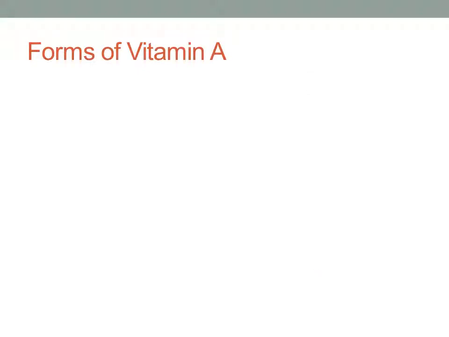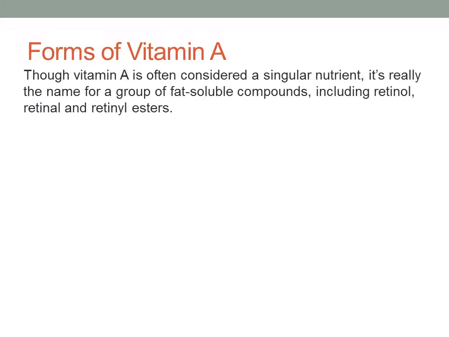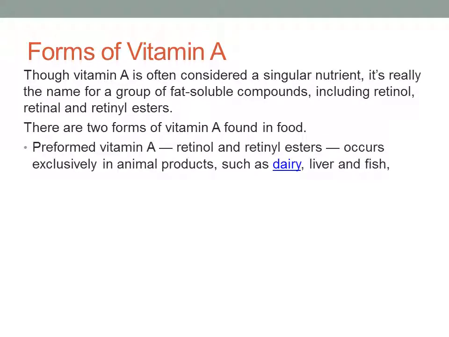Let us see the forms of vitamin A. Most of the time we hear about the vitamin as a single nutrient. It's really the name of a group of fat soluble components including retinol, retinal and retinyl esters. There are mainly two forms of vitamin A present in our food. Preformed vitamin A includes retinol and its ester, that is retinyl esters, and it occurs exclusively in animal products, for example dairy products, liver as well as fish.